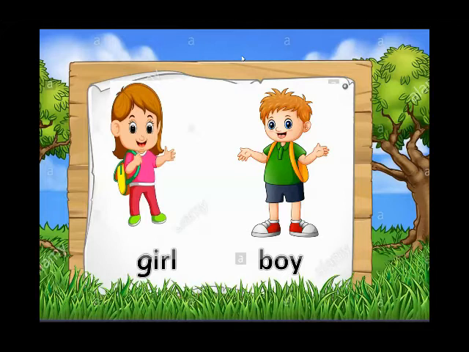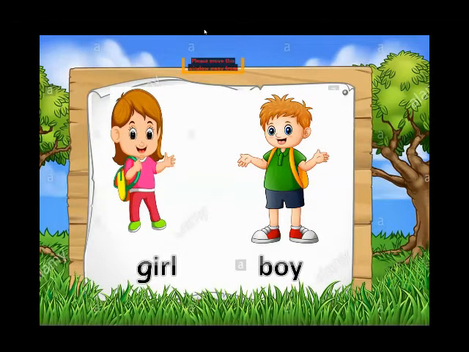So look at your screen. There are two children. The first one: who is she? She is a girl and her name is Sarah. Now look at the second picture. Who is he? He is a boy and his name is Ali. So it means in ourselves we say the name and gender.